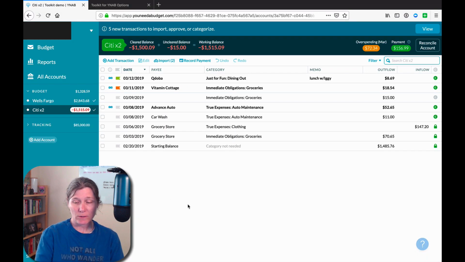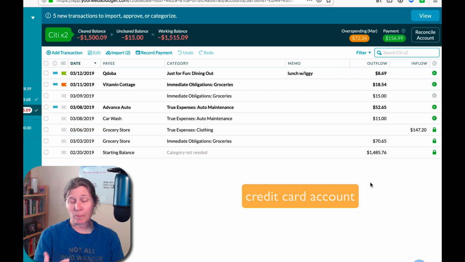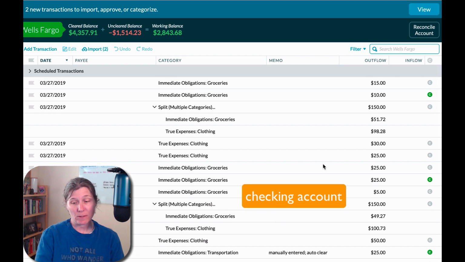So by default, let's look at this. We have no running balance, right? So there's no running balance, and because there's no running balance, there is no styling to that running balance because it doesn't exist. So we simply have our outflow and our inflow columns in each account.